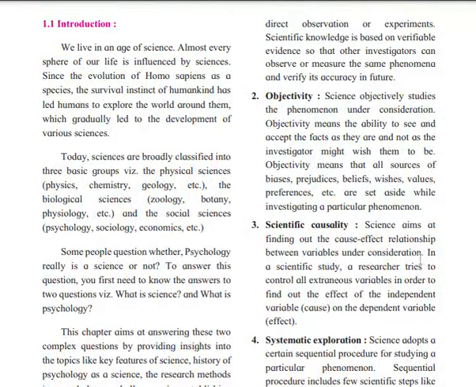In a scientific study, a researcher tries to control all extraneous variables in order to find out the effect of the independent variable on the dependent variable. For example, in this video, what is the dependent variable and what is the independent variable?